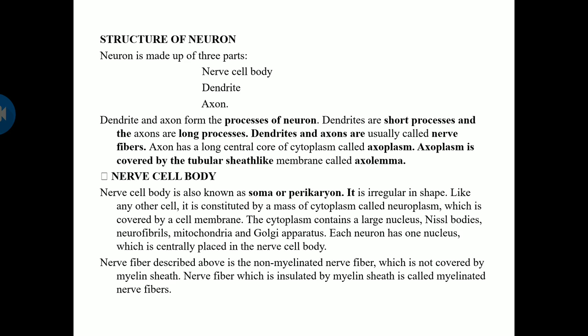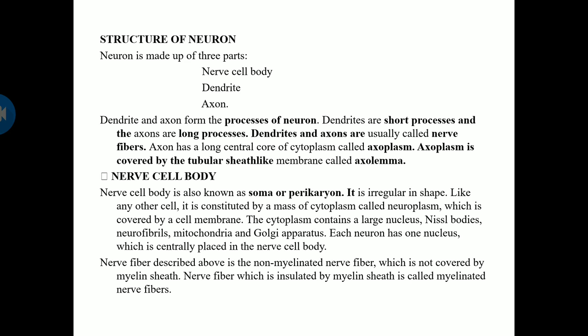Next is the nerve cell body. The nerve cell body is otherwise known as soma or perikaryon. It is irregular in shape like any other cell. It consists of the main mass of cytoplasm called neuroplasm, which is covered by a cell membrane. The cytoplasm consists of a large nucleus, cell bodies, neurofibrils, mitochondria, and Golgi apparatus. Each neuron has one nucleus, which is centrally placed in the nerve cell body.